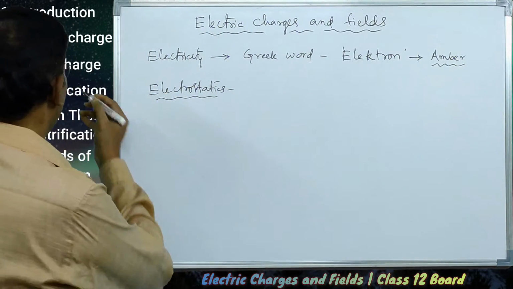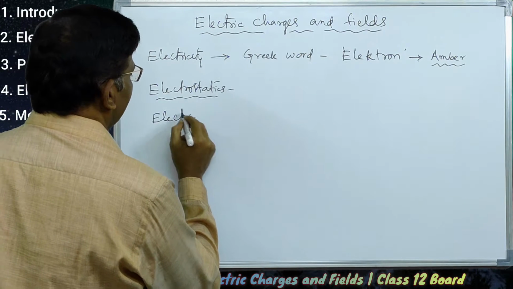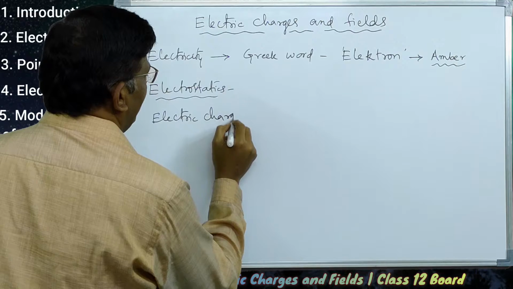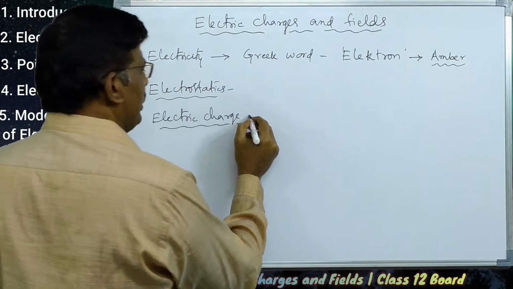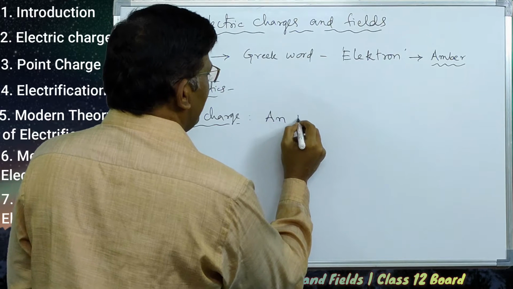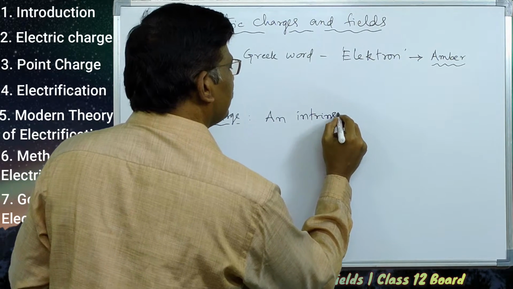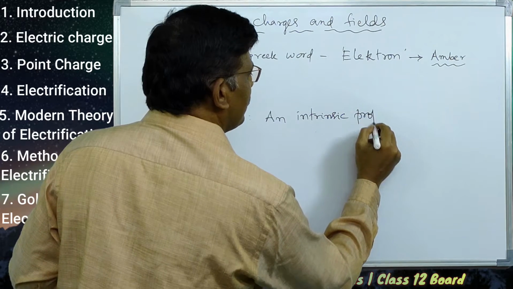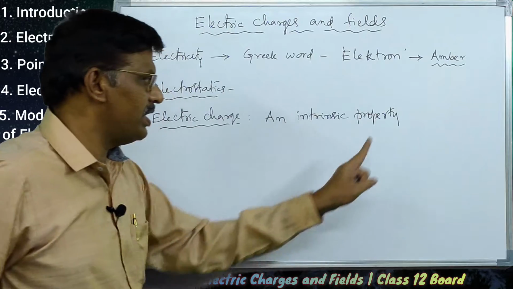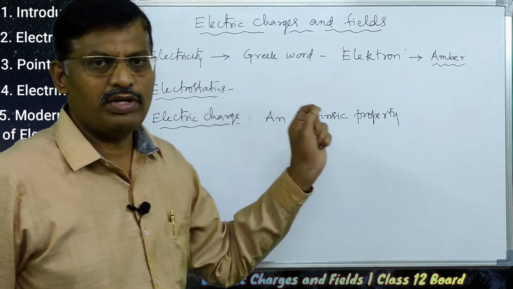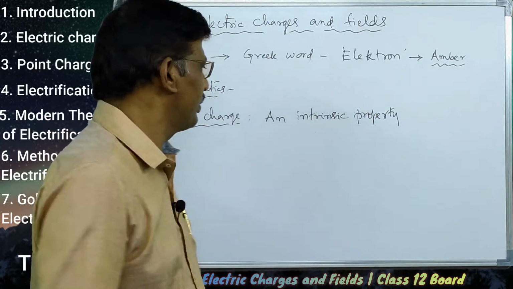And next, electric charge. This electric charge is an intrinsic property of the constituent particles of matter.